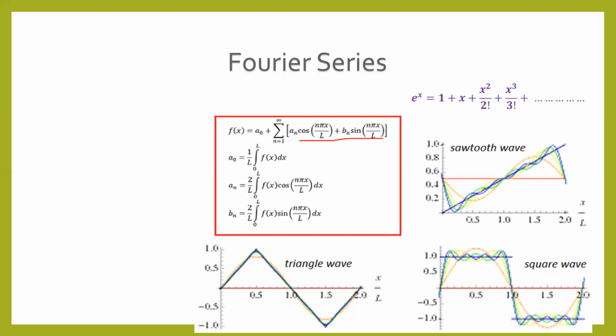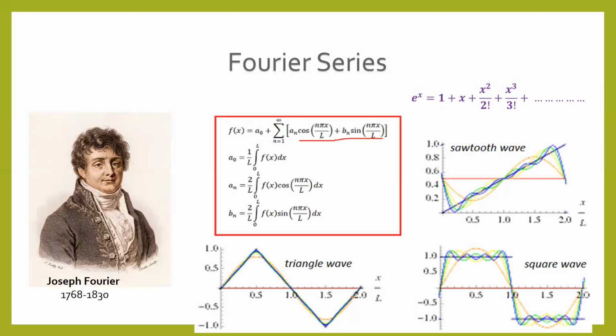This series was developed by Joseph Fourier, so its name is Fourier series.